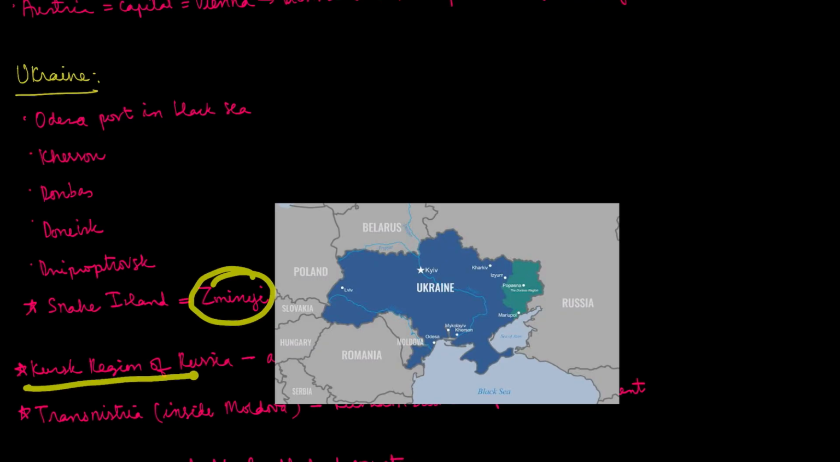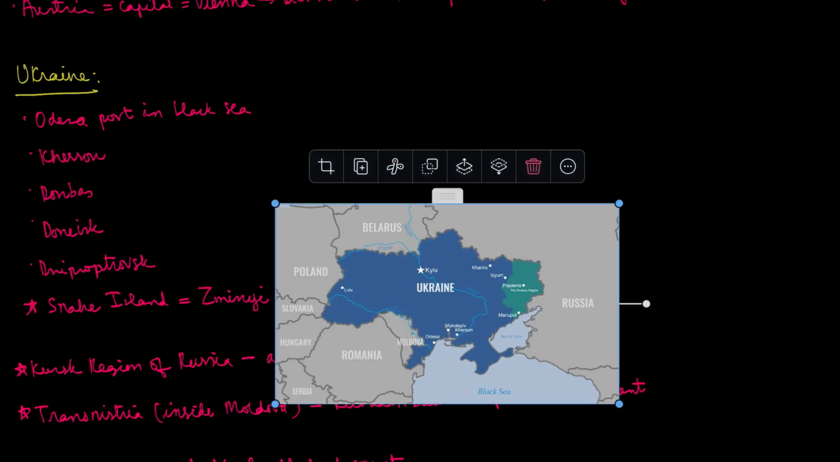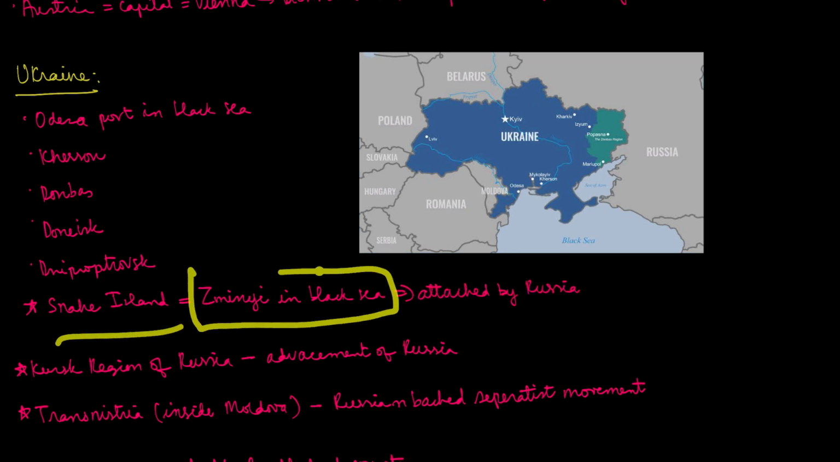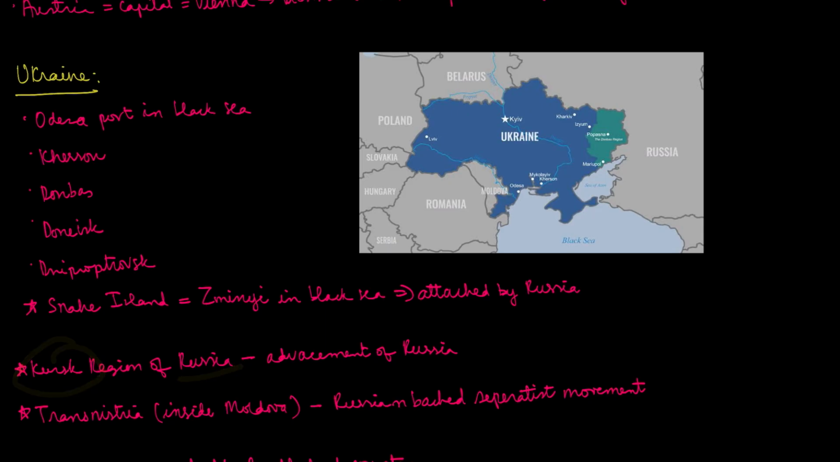Then the Kursk region of Russia. The Snake Islands are in news. These are also called Zimny in the Black Sea. These were in news because these were attacked by Russia. Then the Kursk region of Russia. In Russia also, it is because of the advancement of Ukraine, not Russia. The Kursk region of Russia is in news because of the advancement of Ukraine.